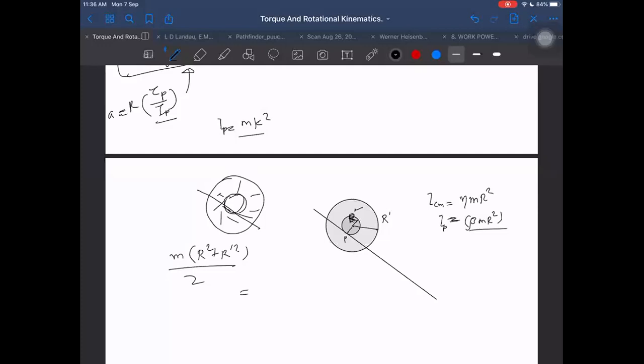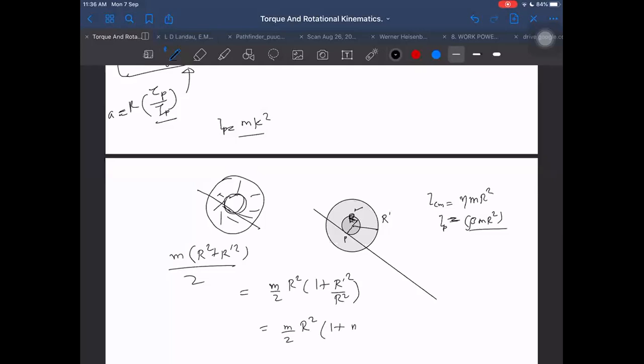This can be written as m by 2 into r square into 1 plus r dash square by r square, which will be equal to m by 2 into r square into 1 plus